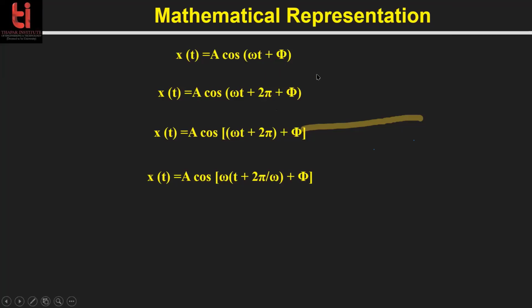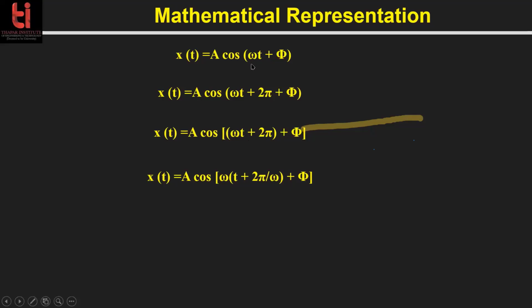We get nothing changed. Then we rearranged these two terms, omega t plus 2 pi, because we don't know anything about this phi. So we have added 2 pi into omega t. Then we took omega common among these two terms. Then we got omega multiplied by t plus 2 pi by omega. And this equation and this equation are of the same kind.